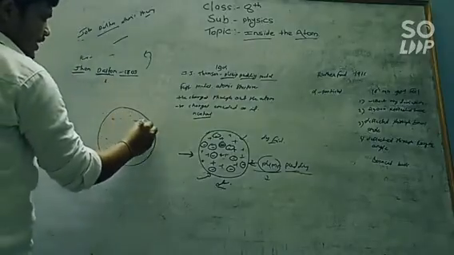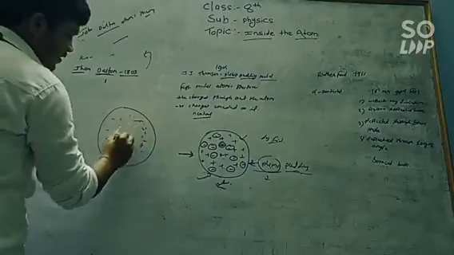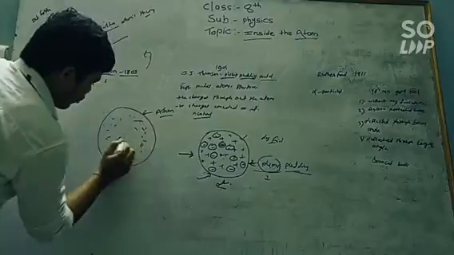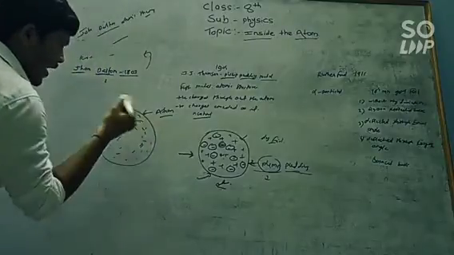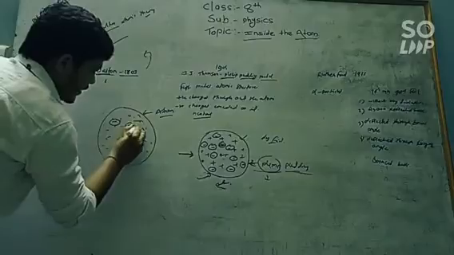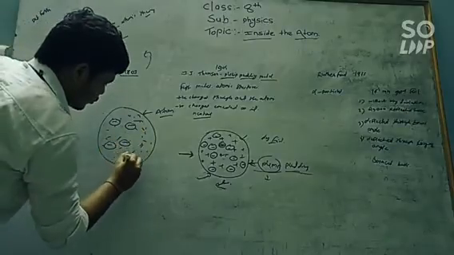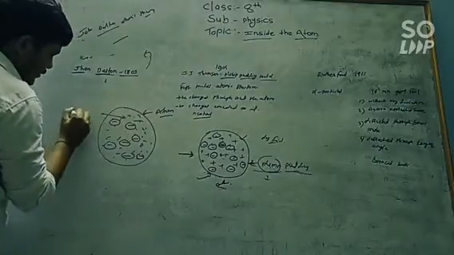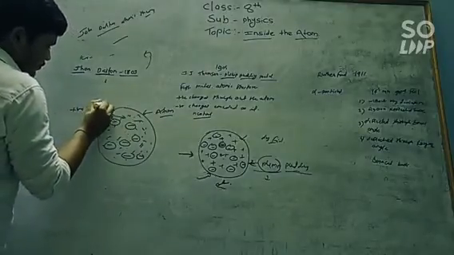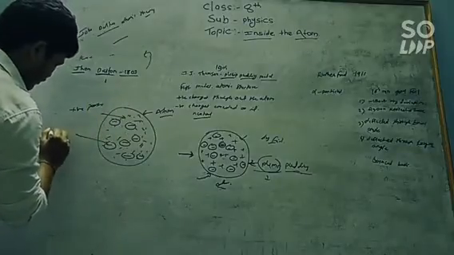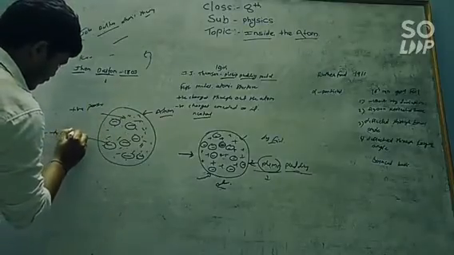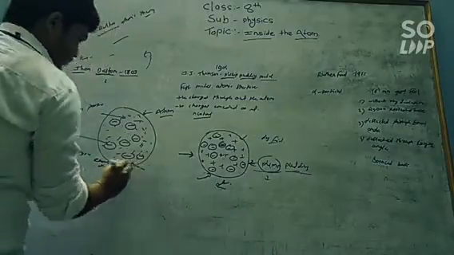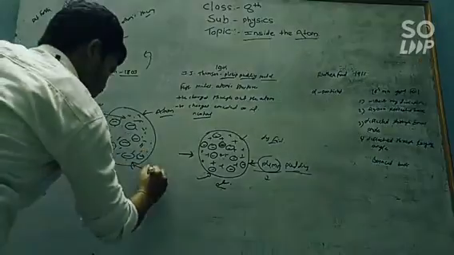Consider this is the atom, then these positively charged particles are present throughout the atom, and the negatively charged particles are embedded in these positive particles, so that the positive particles and the negative particles cancel each other, and the charge on the atom is neutral.